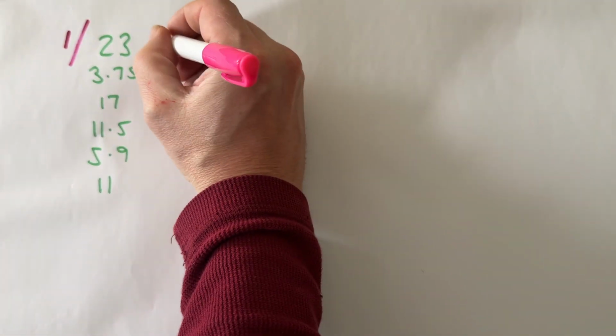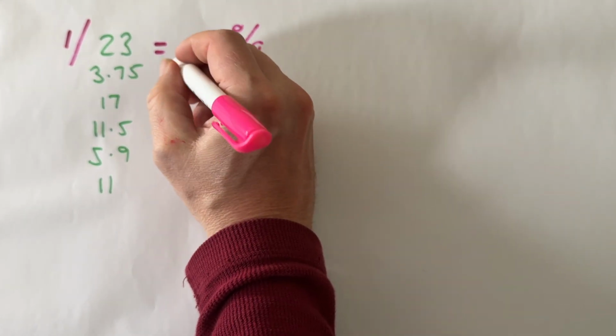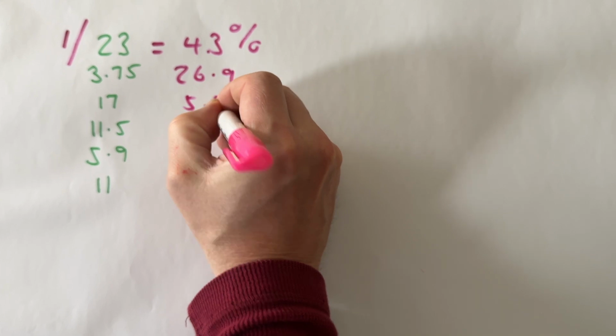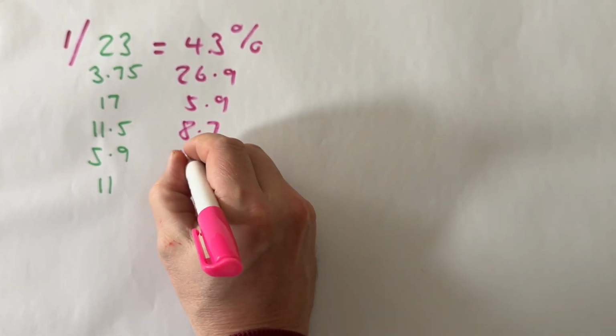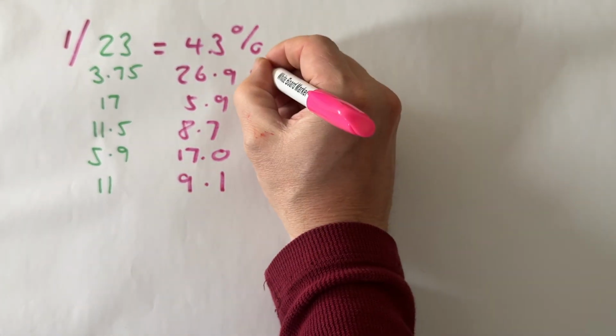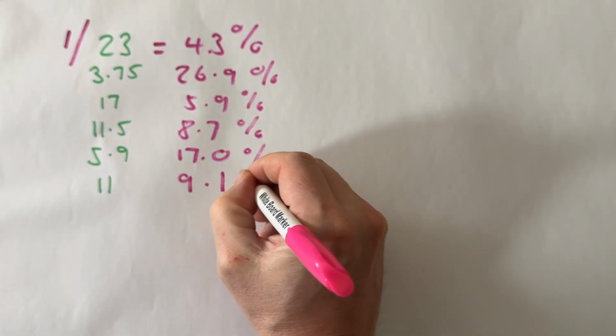So the first thing we have to do is turn decimal odds into probability, because one, we're not heathens, and secondly, it's so much easier to use probability than it is to use decimal odds. So to do this, we take 1 divided by 23, and that equals 4.3%. And if we run down and do that for all of the odds, we get 26.9, 5.9, 8.7, 17.0, and 9.1. So all of these are the percents of the different horses that Holly Doyle has today.